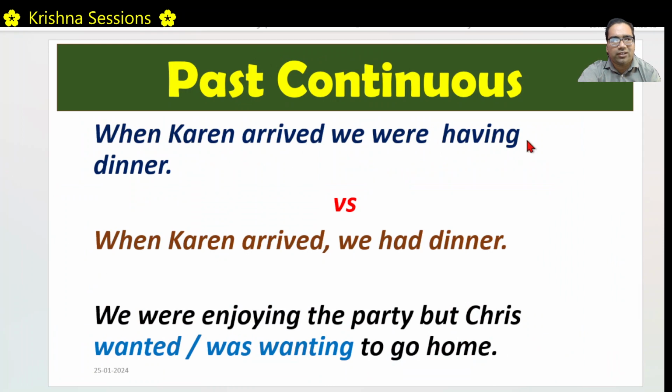Karen arrived, we were having dinner. That means Karen arrived in between the time when we were having dinner. Whereas in the second case, Karen arrived, we had dinner means Karen arrived, and then all of us, probably with Karen also, had dinner. It is not in the middle of something because we are using simple past in both the cases. Here, past continuous and simple past within past continuous.